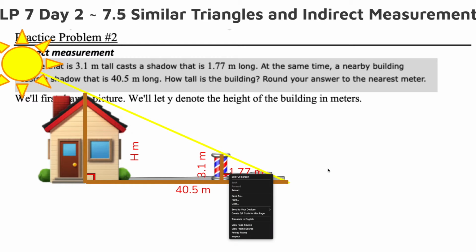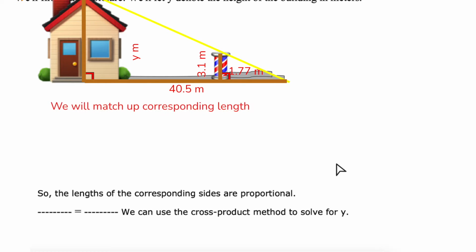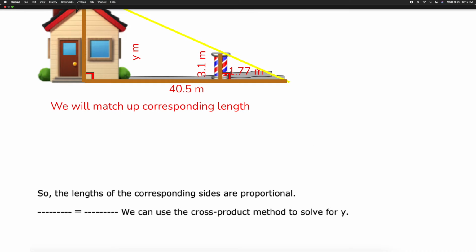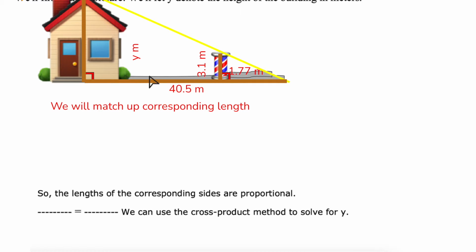Okay, so I scooted this guy up. You can't see the sun anymore, but you can still see the measurements. I don't know why that switched to Y instead of H. So we're going to match up the corresponding lengths. The height of the building would correspond to the height of the pole. Height and height. So the height of the building, I know I had it H before, but now it's Y. So I have Y, and the height of the pole was 3.1. They told us that. So Y corresponds or relates to 3.1.